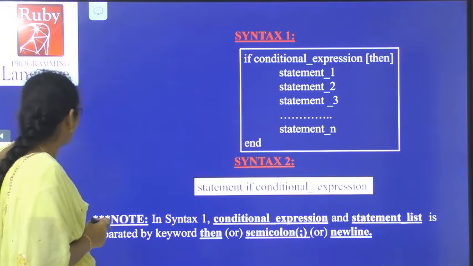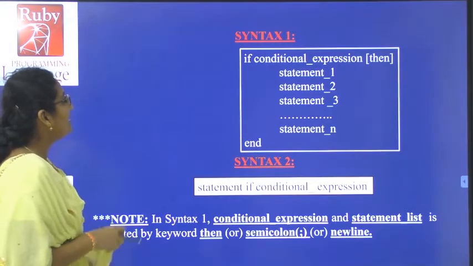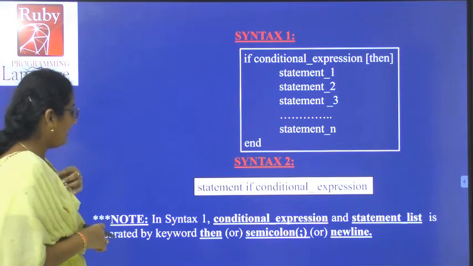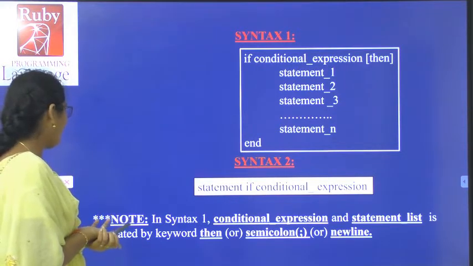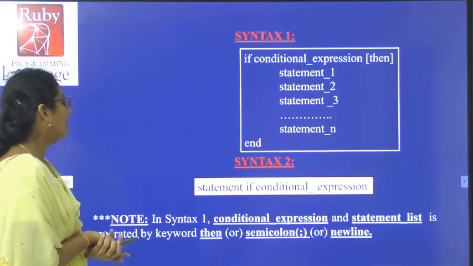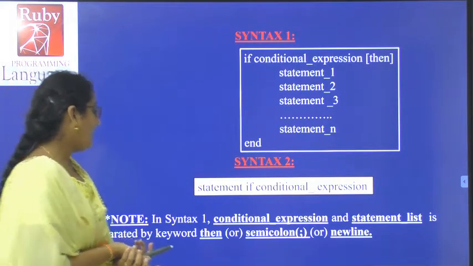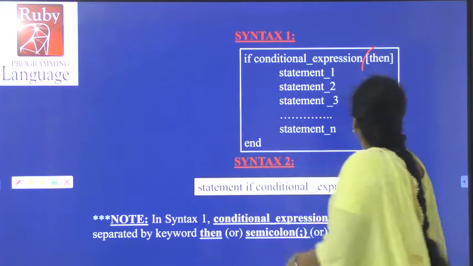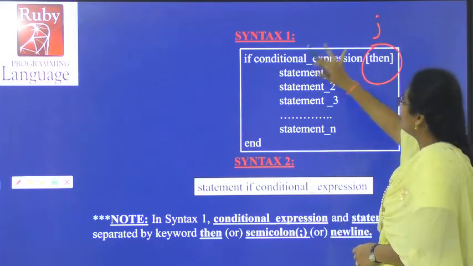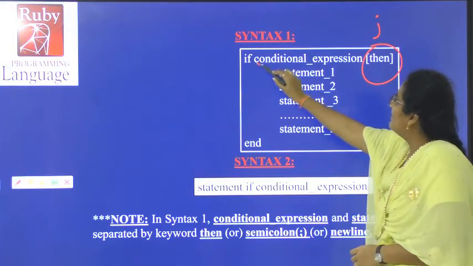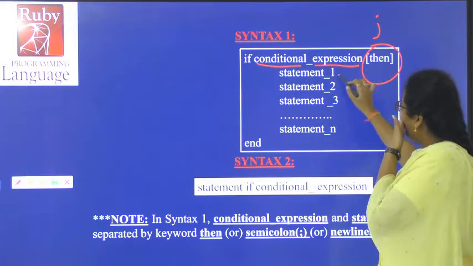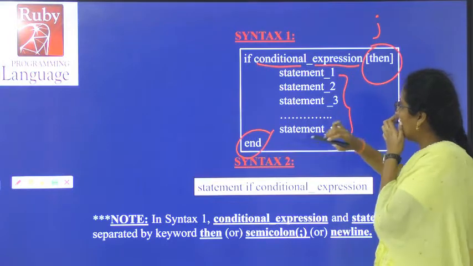And see here: if, condition, expression, then statements, end. In this syntax, the condition, expression and statement list are separated by the keyword then. You can separate them using a semicolon also. This is the syntax of if: we have if, condition, expression, statements and an ending.